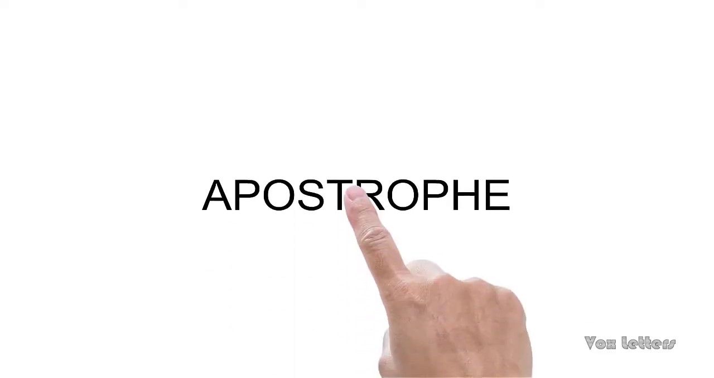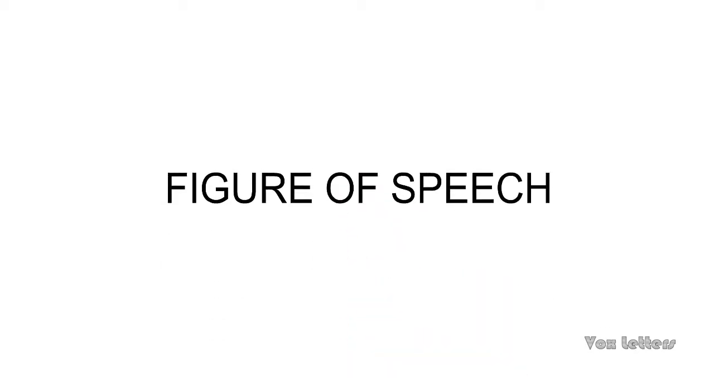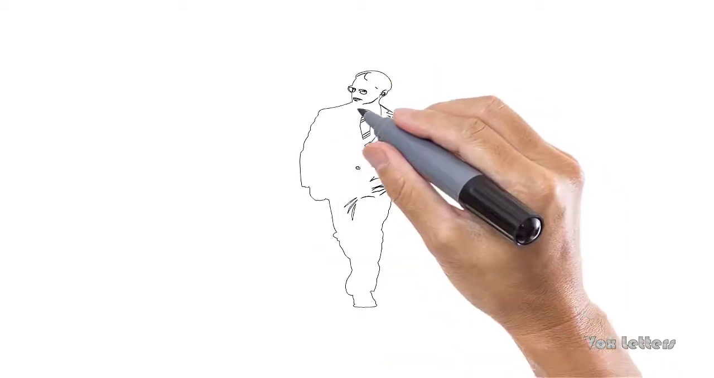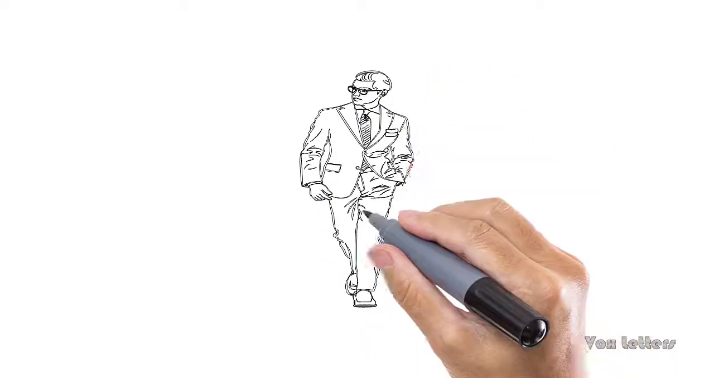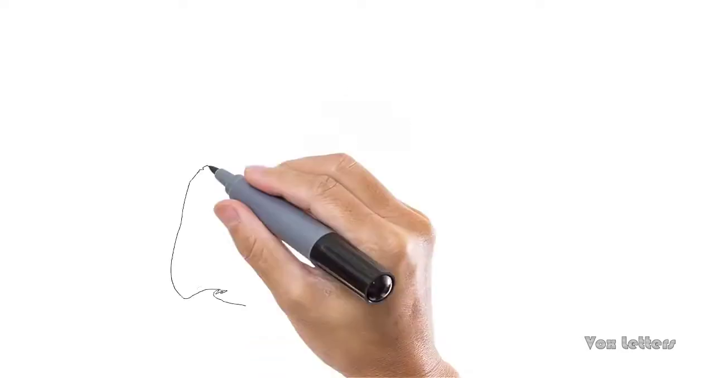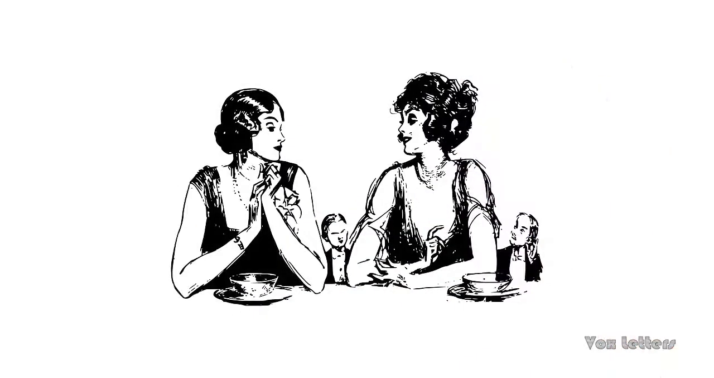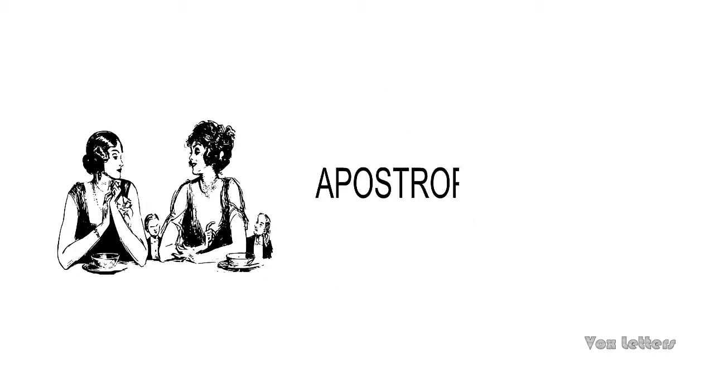The word apostrophe derives from the Greek word apostrophos, which means turning away. In literature, apostrophe is a figure of speech which is used to address an absent or imaginary person, a real or imagined object, or an abstract quality as if it were a living thing and present before the speaker. Usually the apostrophe starts with the letter O or with the name of the person the poet is addressing. It should be noted that it is different from the grammatical term apostrophe, which means a punctuation mark.